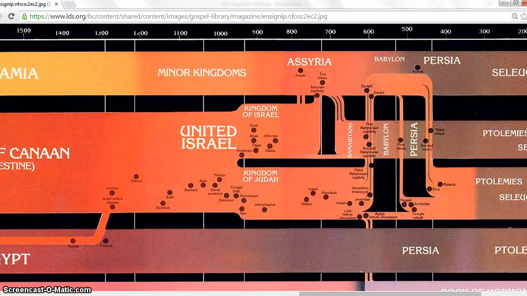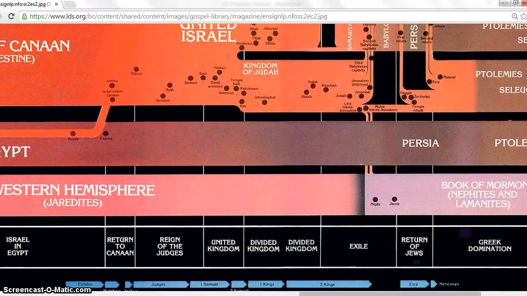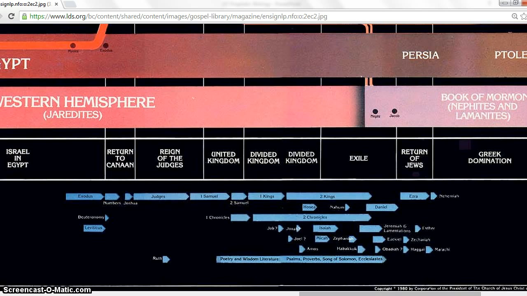And first, actually, we'll move down, and what we'll see here at the bottom is they have kind of a truncated version of these major moments. So it talks about there being the divided kingdom, the period of exile, and then the return of the Jews. And down here in this blue, you see these are the writings of the Old Testament books. And most of the prophets are down here in this section. And if you look up, you'll see that most of these prophets are writing during the time of either the exile or the return of the Jews.